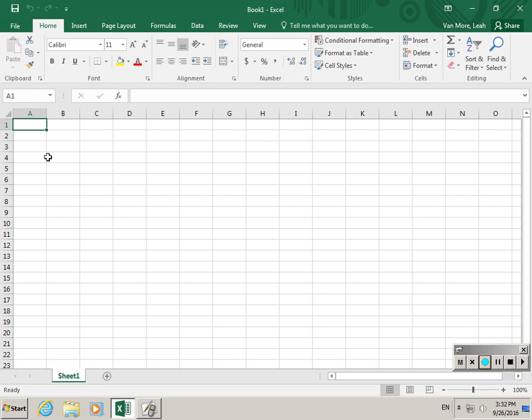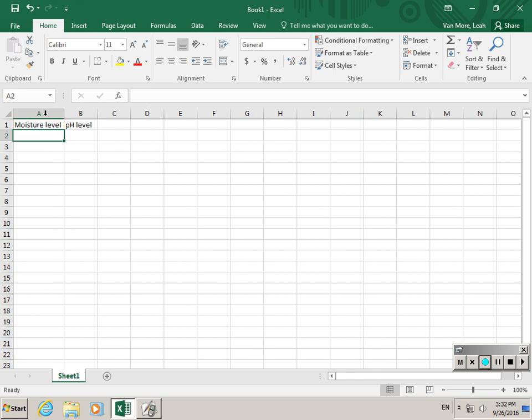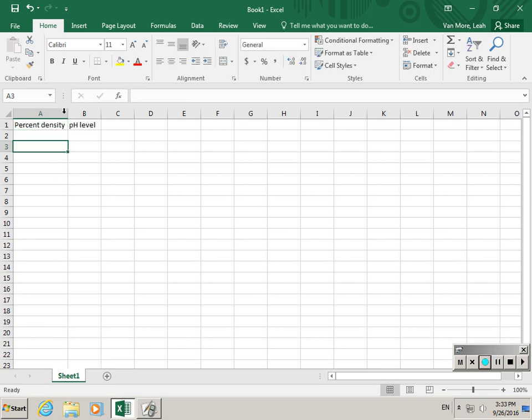I'm going to say moisture level and pH level. Actually, no, I'm going to change this a little to show you. I'm going to say percent density. All right, and there we go.